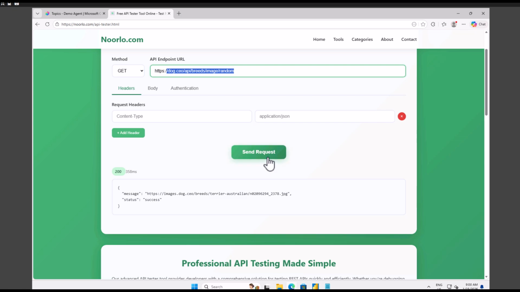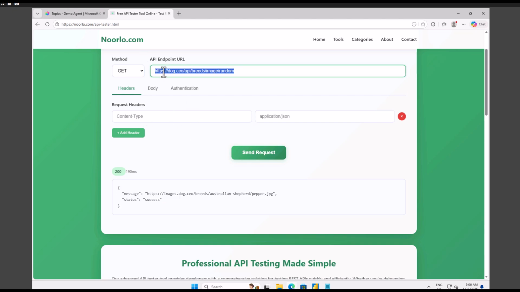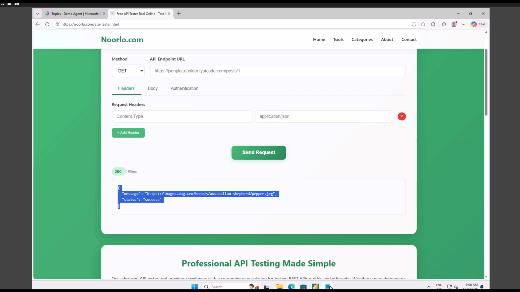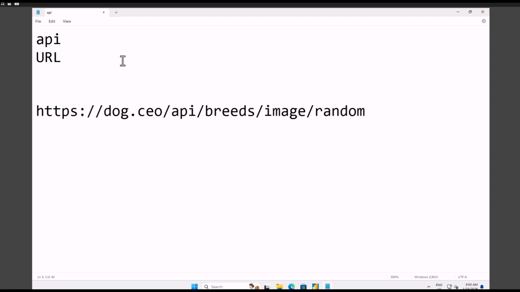Now when I send this request, I'm going to get this 200 output as success, and this is the message that I'm going to get. Now, let us assume this is my third-party API, that is what I will call, and this should send me output like this, right? So I will do an HTTP request on this URL.